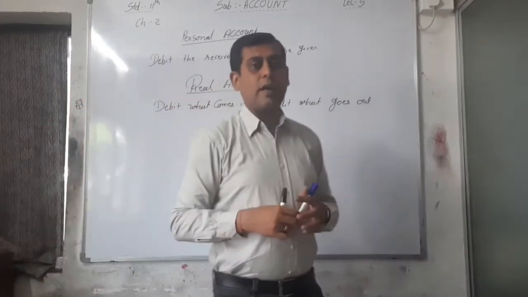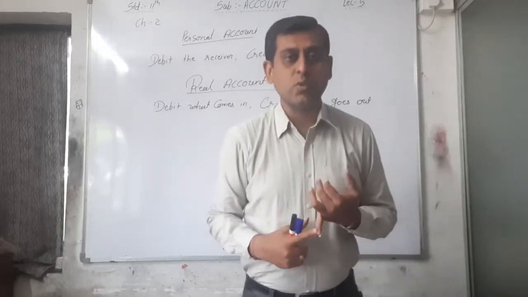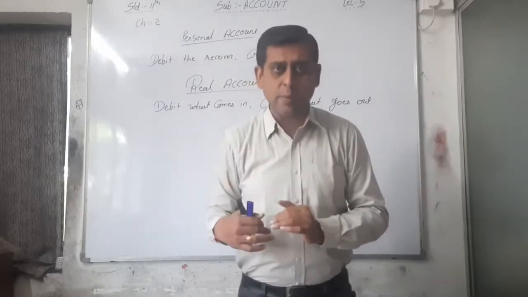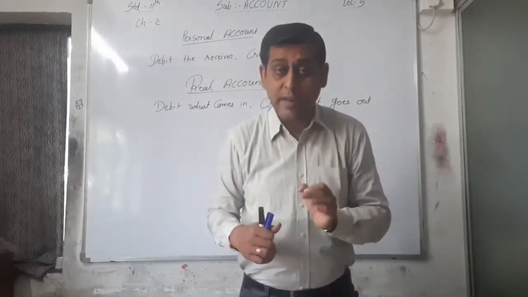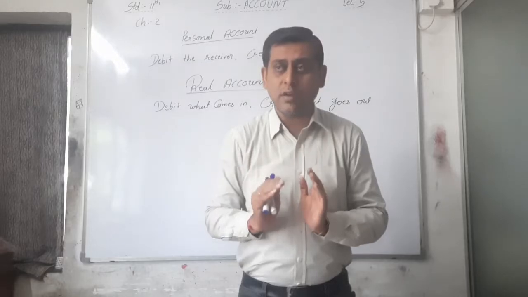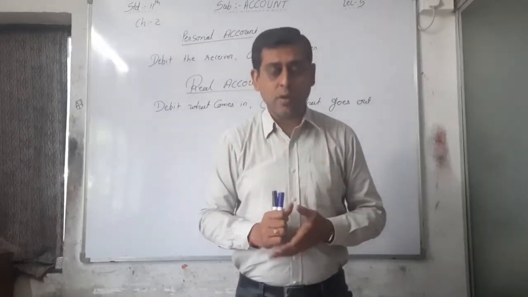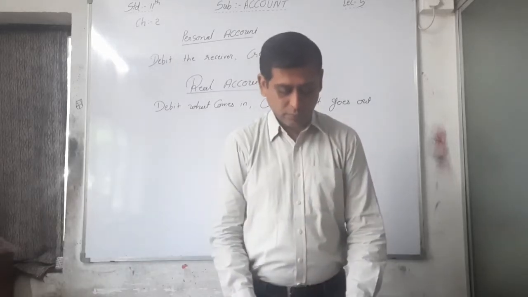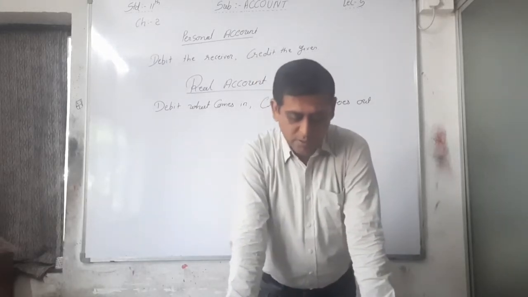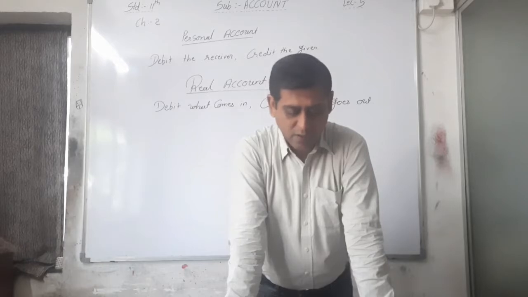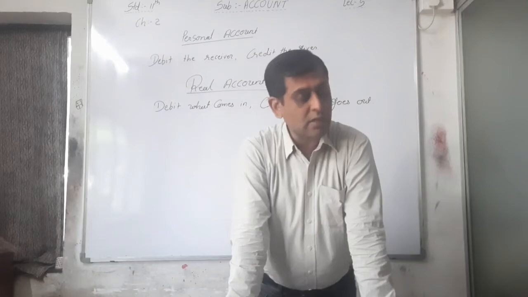Here real account is categorized into two, the first one is goods, the second one is assets. If goods or assets come into the business, that account will be debited. If goods and assets go out from the business, that account will be credited. Okay, see here, rule of real account: debit what comes in, credit what goes out. If the goods or assets come into the business, debit the respective goods or assets account, and if the goods and assets go out from the business, credit the respective goods and assets account.